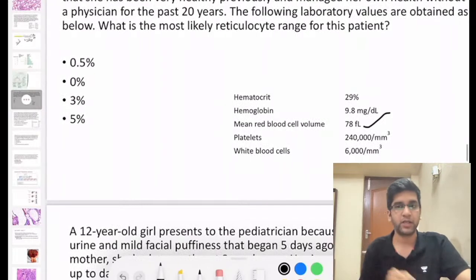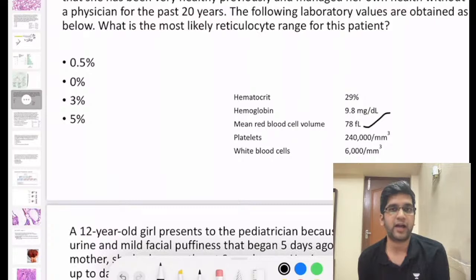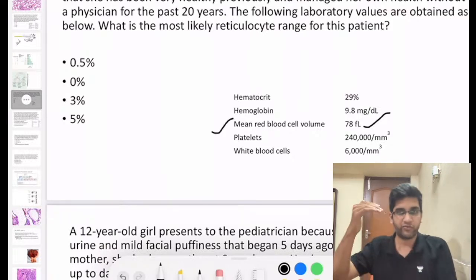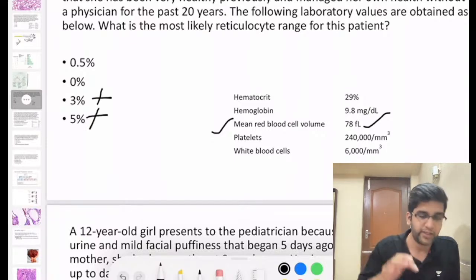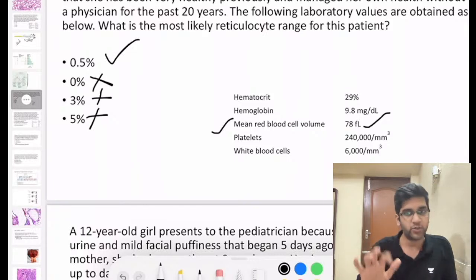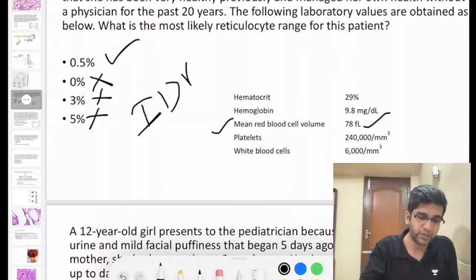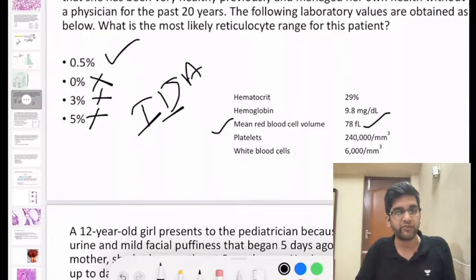It's a microcytic anemia. Microcytic anemia due to iron deficiency is also an anemia with reduced proliferation of the bone marrow. IDA also will have reduced reticulocyte count only. It also comes under the bone marrow failure conditions because without normal iron, bone marrow cannot proliferate, right? So it's not 3 and 5, which are elevated retic counts. At no point will retic be 0, so that can also be ruled out. So 0.5% will be the finding seen in IDA. Post treatment with iron, yes, definitely reticulocyte count will elevate, but 0.5 is the right answer here.